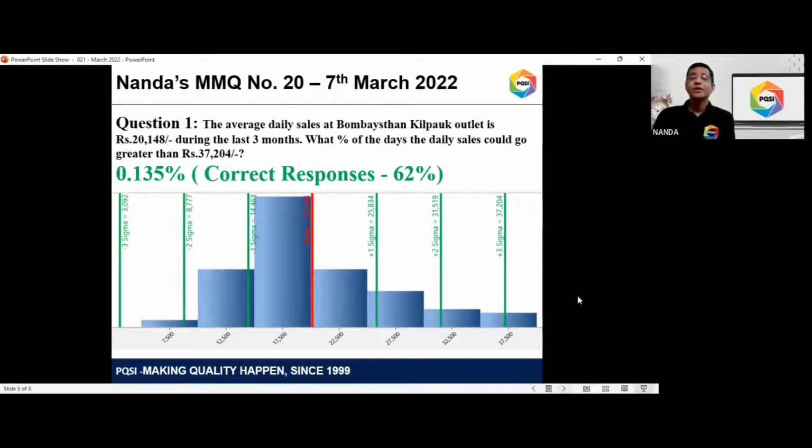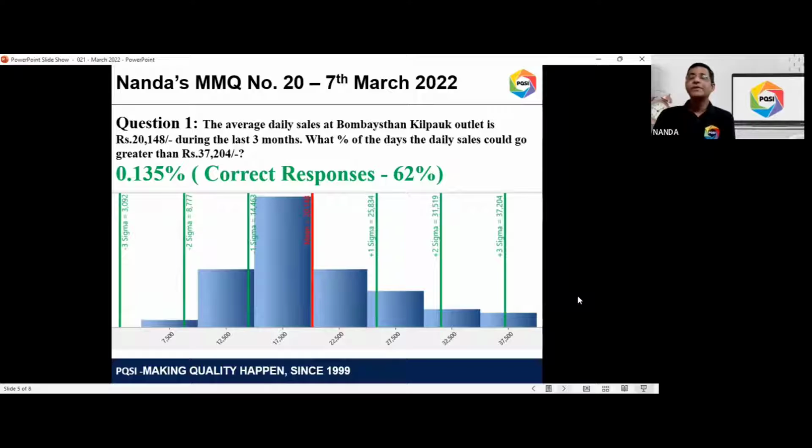Okay, so you will definitely understand that for 0.27, there are 2 parts to it. One half of 0.27 is above plus 3 sigma, and the other half of 0.27 comes below minus 3 sigma, right? So 100 minus 99.73 divided by 2 is the answer.